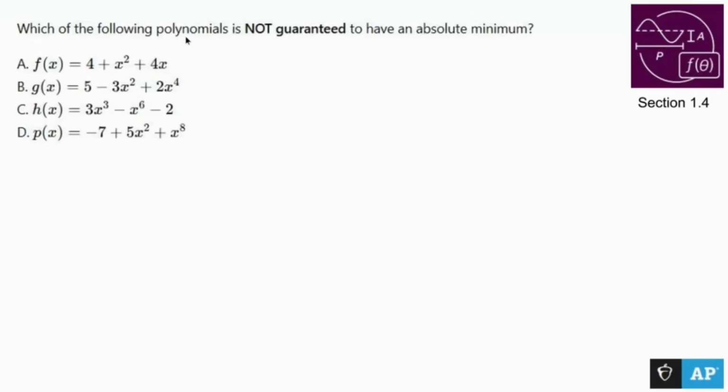Which of the following polynomials is not guaranteed an absolute minimum? So we have a bunch of polynomials here, and you need to be guaranteed an absolute minimum. Now, odd degrees can't give you an absolute anything. So my leading term cannot be odd. I have to make sure of that.